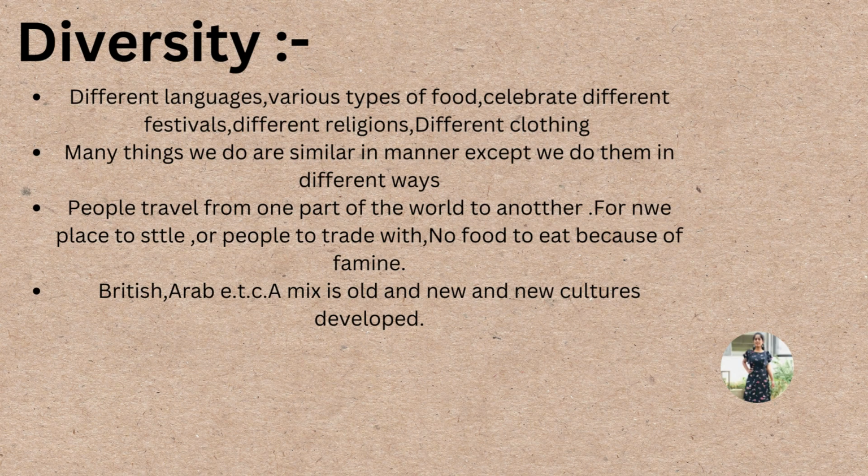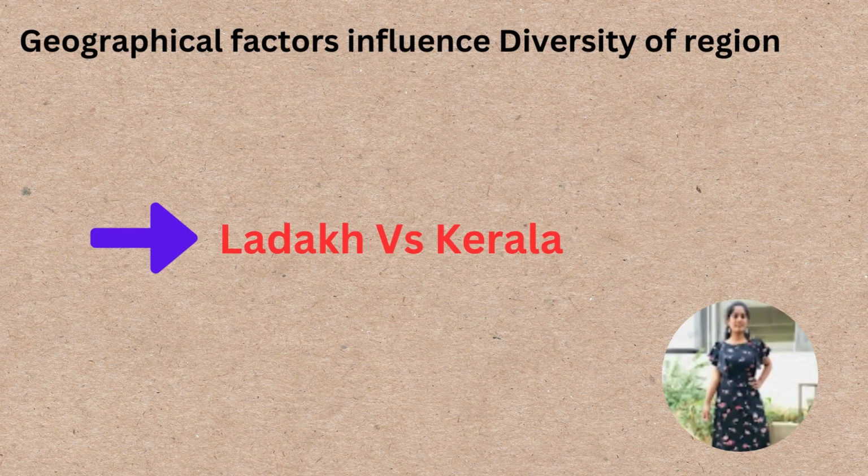Here, for example, when the British and Arabs came, a mix of old and new cultures developed. If they took our culture to their place, there will be a mixing of their culture and our culture in their country. Likewise, in our country, there will be a mixing of our culture and the British people's culture. So there is intermixing of culture, and in general, a new culture develops. So that is diversity.